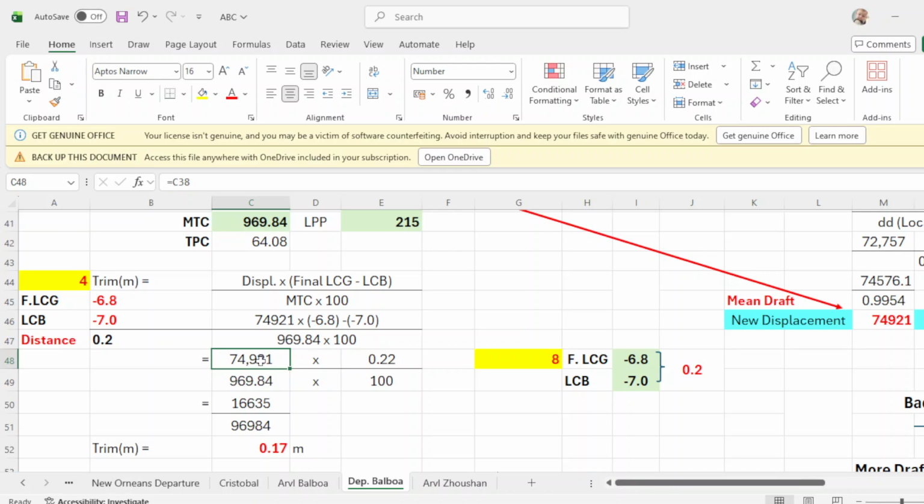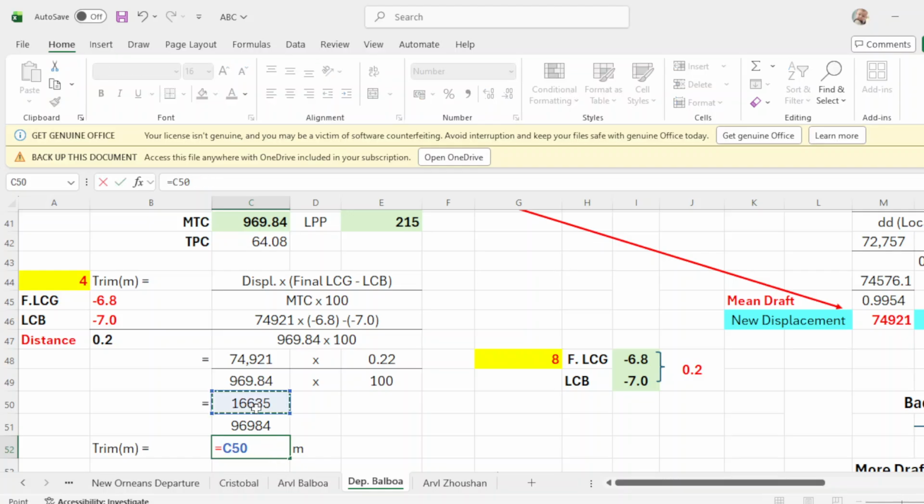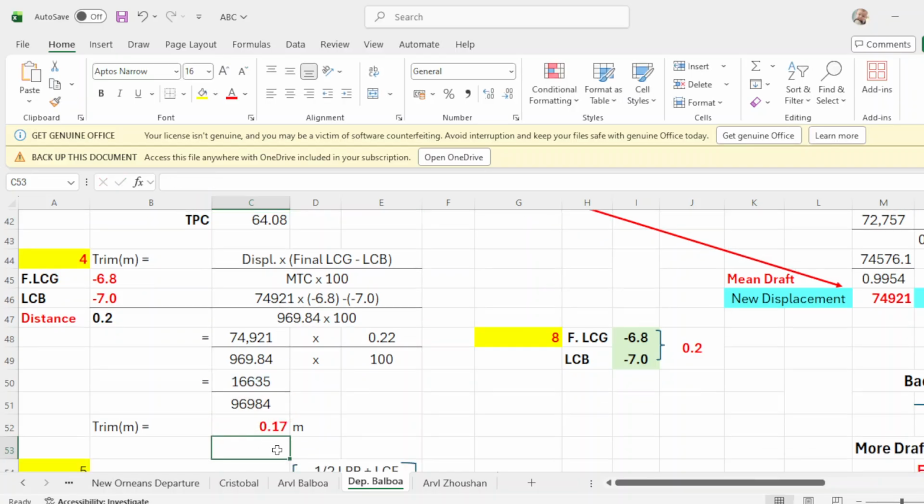Multiplying this, we get 16635 over 96984, and the result of this division is 0.17. You can do it like this: click this one over the MTC, which is 0.17. This will be your trim. This is number 4. We go to number 5.